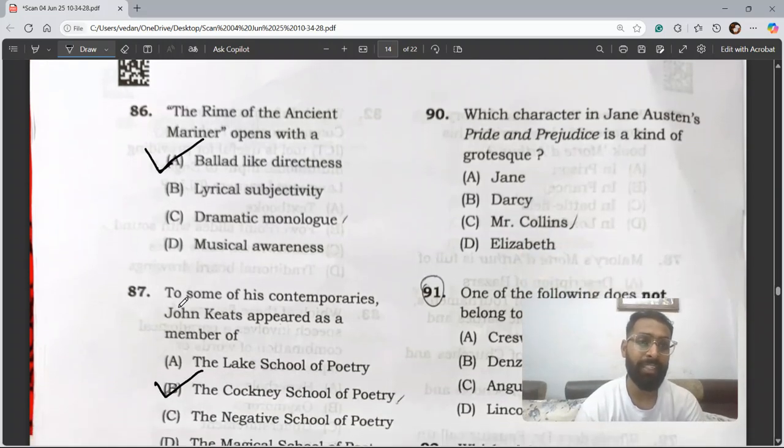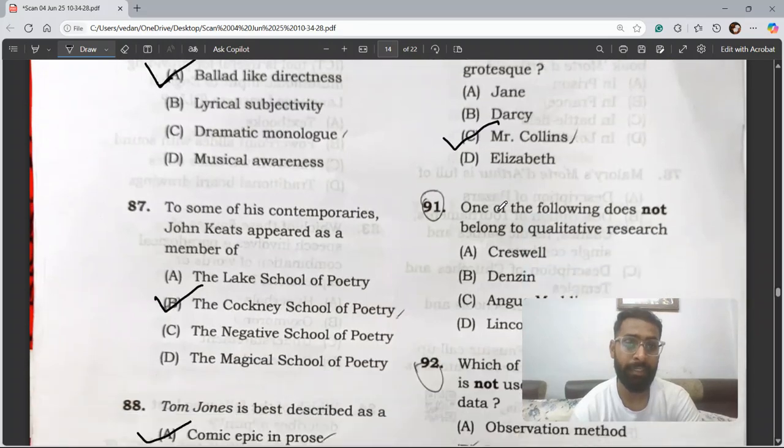Question 90. Which character in Jane Austen's Pride and Prejudice is a kind of grotesque? As we have seen Jane, Darcy, Mr. Collins, and Elizabeth. Out of these four characters from Pride and Prejudice, Mr. Collins is a character kind of grotesque. So the correct answer of question number 90 is C, Mr. Collins.